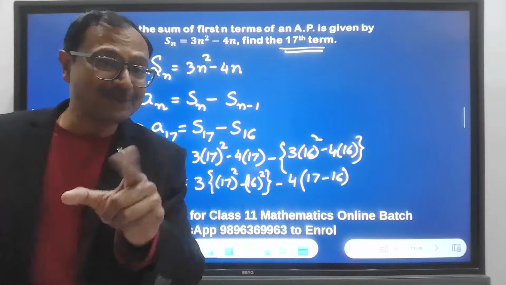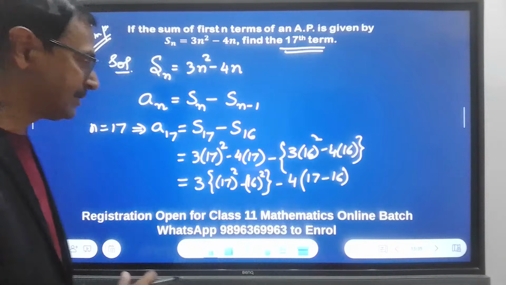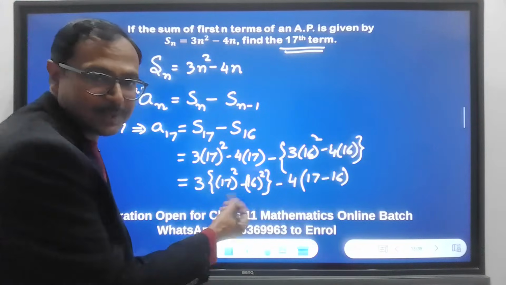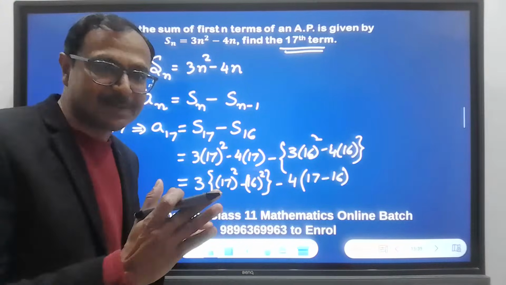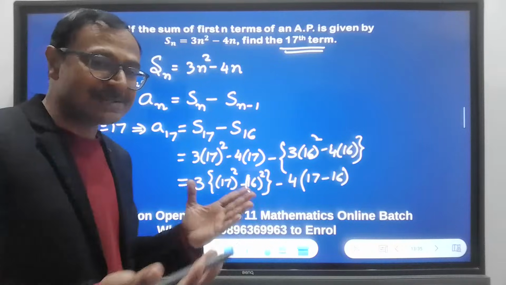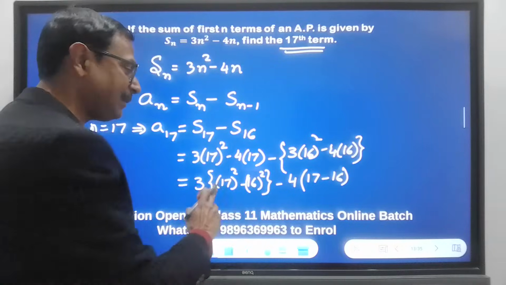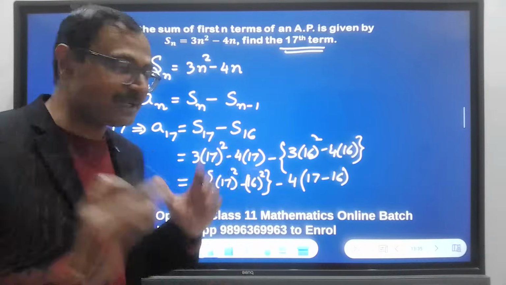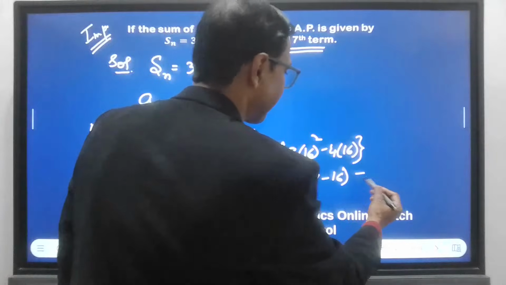And next step, you will have your answer without any calculations. Watch. You know a square minus b square is a minus b, a plus b. A minus b, 17 minus 16 is 1. And a plus b, 17 plus 16 is 33. So what will be your answer for this?